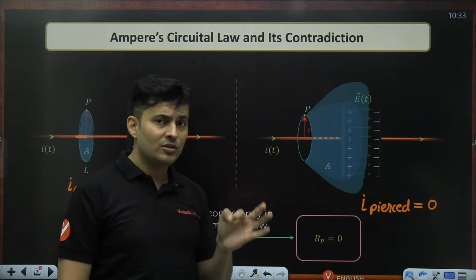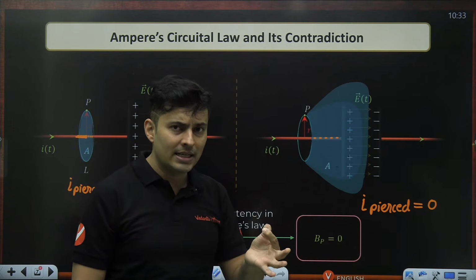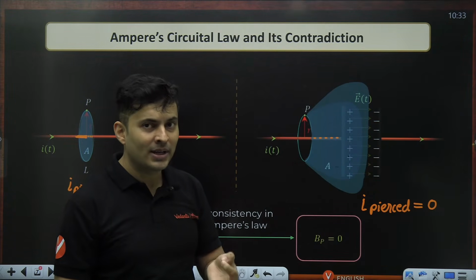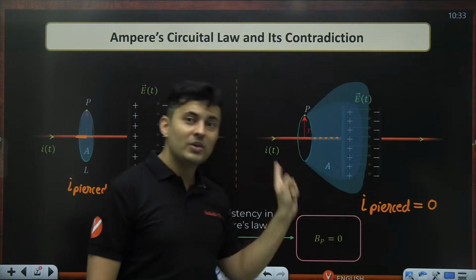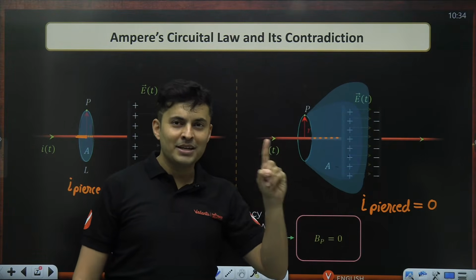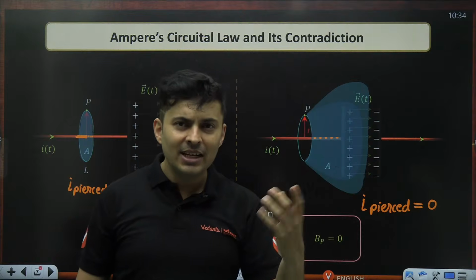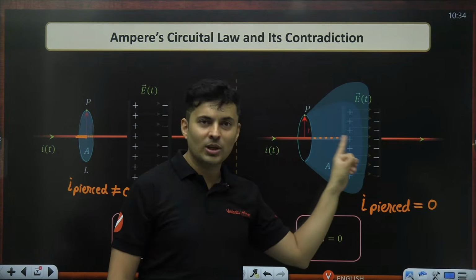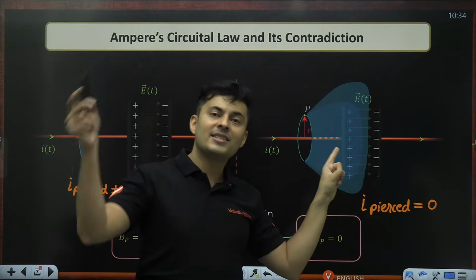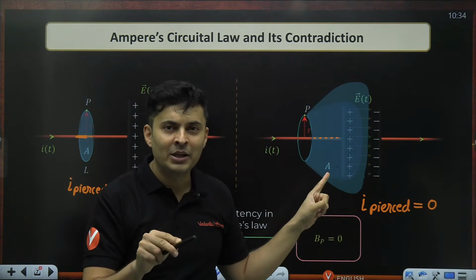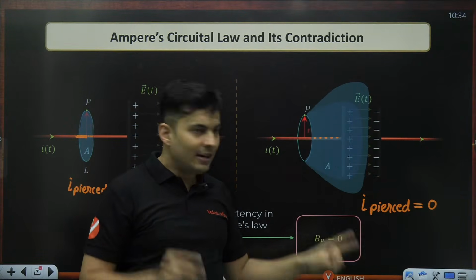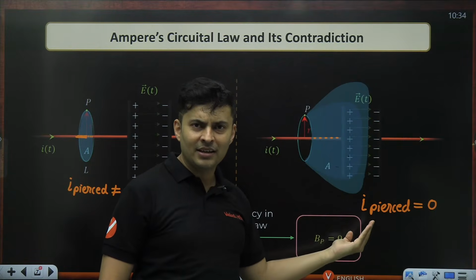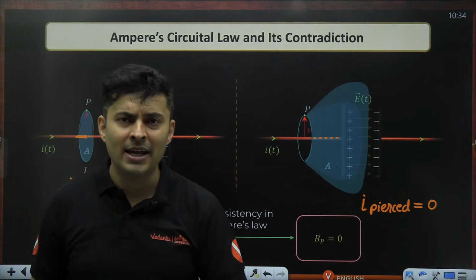So there has to be something which is like current, but it is not actual current. It is producing magnetic field. Remember, magnetic field is produced by current, but the problem is there is no actual current here. So there has to be something which behaves like current, which produces the magnetic field, and which is being pierced by this imaginary film or sheet, and I would be able to apply Ampere's law.